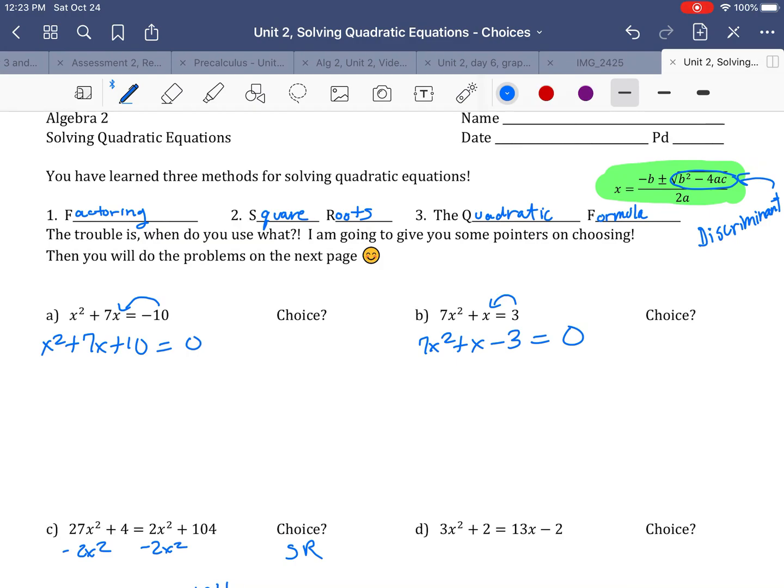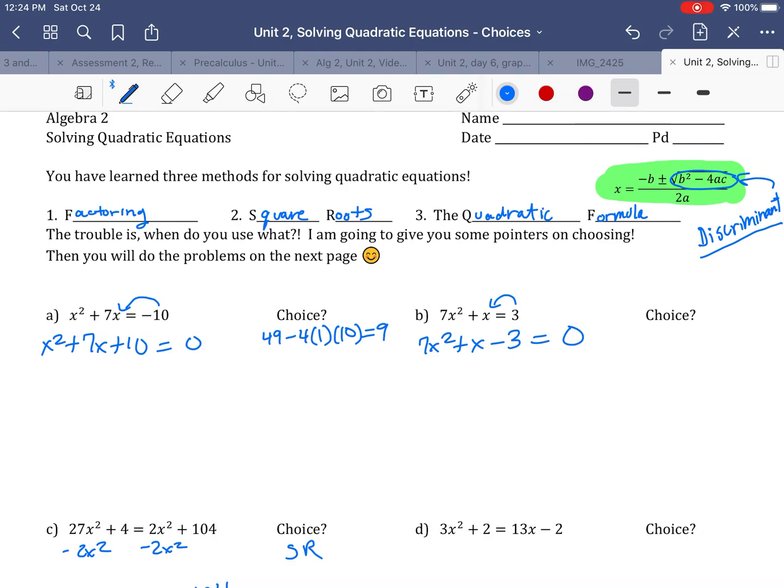So in letter A, my b value is 7. So 7 squared is 49. Minus 4 times a, which is 1 in this problem, and c is 10. All right, so I put that in my calculator. Let's see. 49 minus 4 times 1 times 10. And I get 9. So this discriminant is equal to 9. So that means there would be a 9 underneath my radical. I know the square root of 9. So that also means that I could factor this, because if my discriminant is a nice, easy, perfect square that I know the square root of, I should be able to factor this problem.